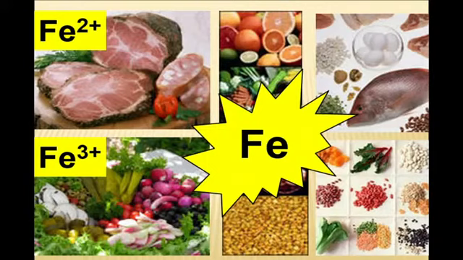vegetables, is presented in the state of 3rd degree, which cannot be immediately absorbed. First of all, it must be transformed into 2nd degree iron, and that is possible due to the activity of hydrochloric acid.